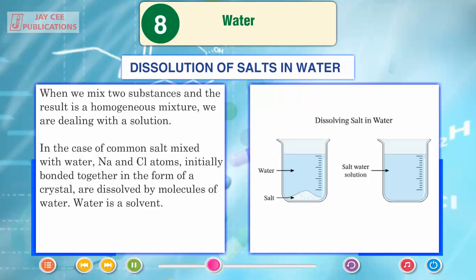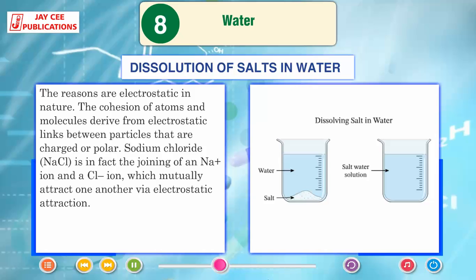When we mix two substances and the result is a homogeneous mixture, we are dealing with a solution. In the case of common salt mixed with water, Na and Cl atoms initially bonded together in the form of a crystal are dissolved by molecules of water. Water is a solvent. The reasons are electrostatic in nature. The cohesion of atoms and molecules derive from electrostatic links between particles that are charged or polar.